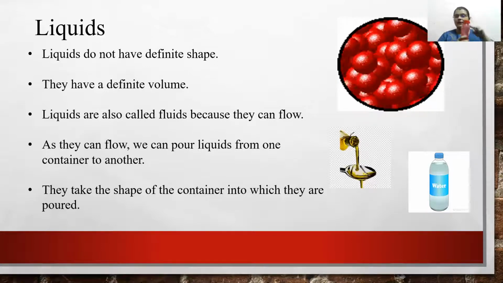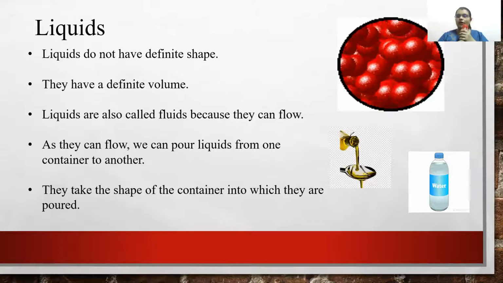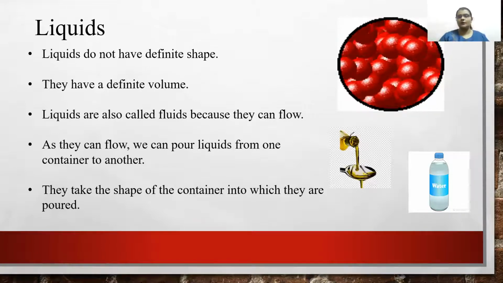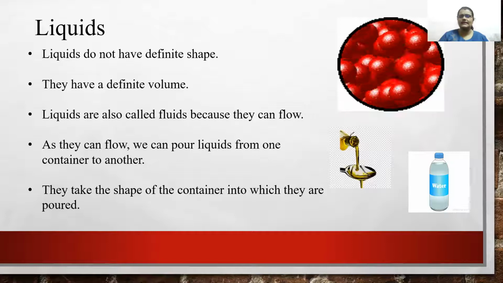If I fill more water in this bottle, but the capacity of this bottle is 250 ml, the water is going to overflow. So that's why it is said that they have definite volume, and liquids are fluids which can easily flow. There are different examples: water, fruit juice, other cold drinks, aerated drinks, oil. So these are liquids which can easily flow.